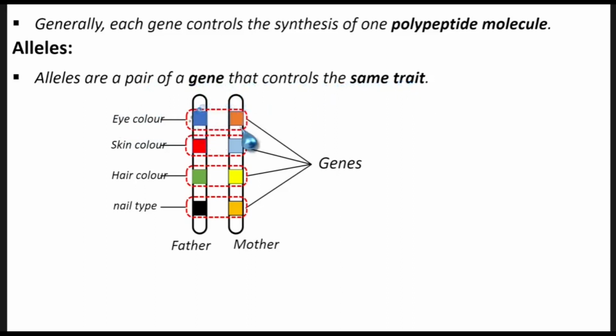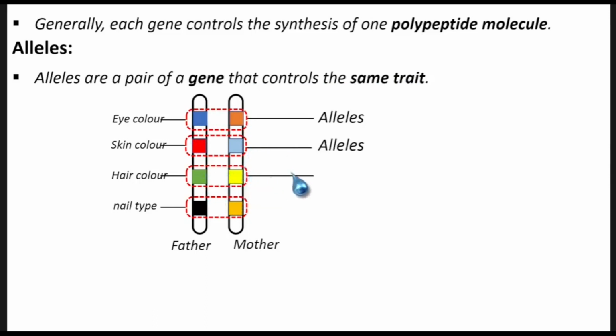So these pairs like this, we call them alleles. Okay, so we have this allele here, and this one pair also is an allele. This another pair is an allele. This another pair is an allele. This one also is an allele. Okay, so that's what alleles are. So alleles are a pair of a gene that controls the same trait. So we have a pair here containing two genes controlling what?